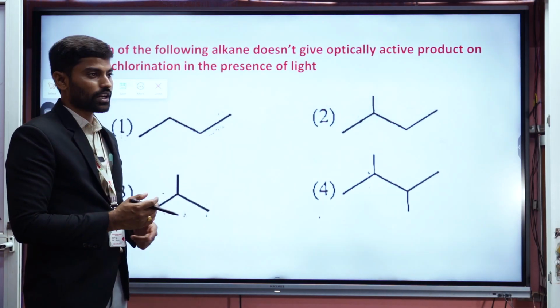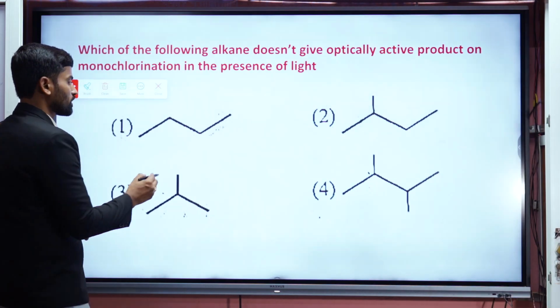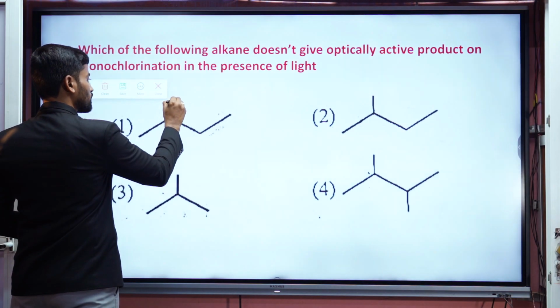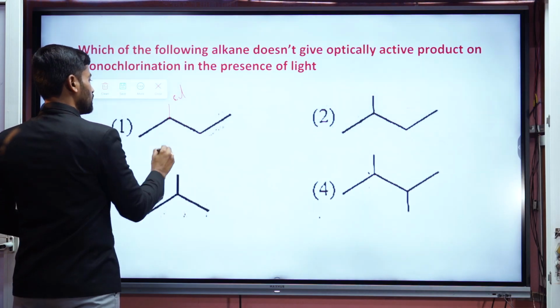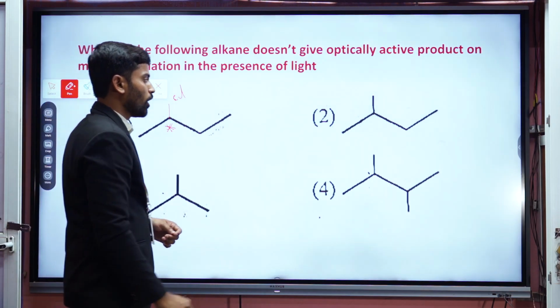Which compound does give the chiral carbon? Which compound does not give the chiral carbon? Let us discuss here. Monochlorination means if it is undergoing monochlorination, this is the Cl, then we are getting the chiral carbon atom here. So this molecule is optically active.